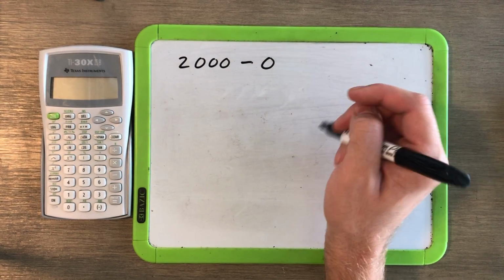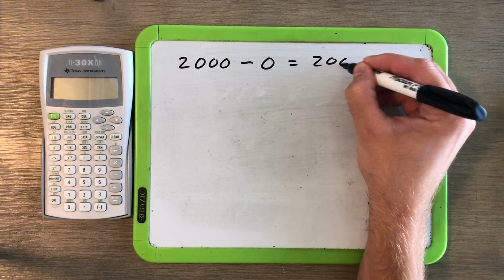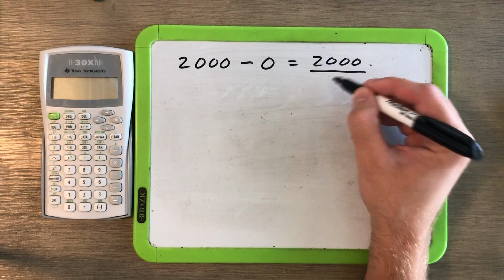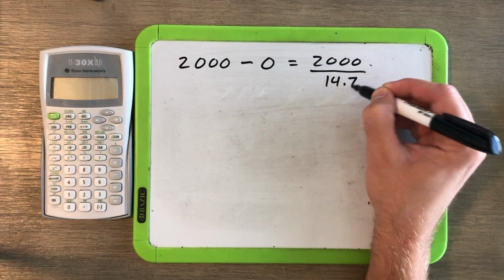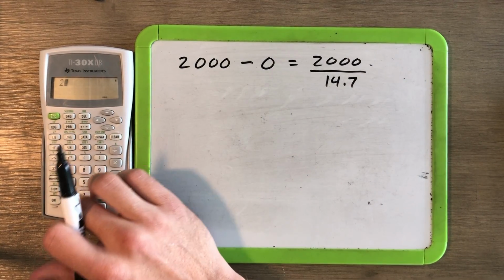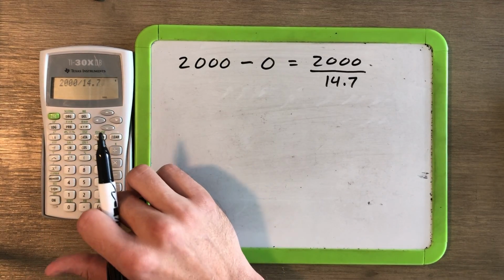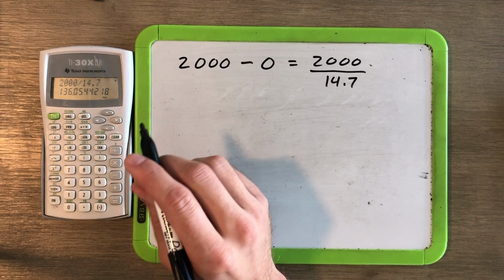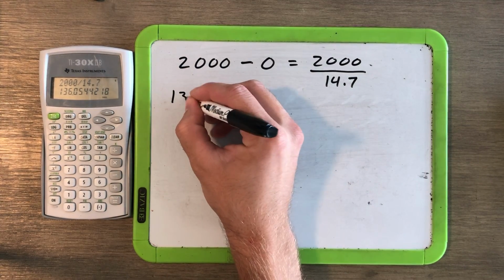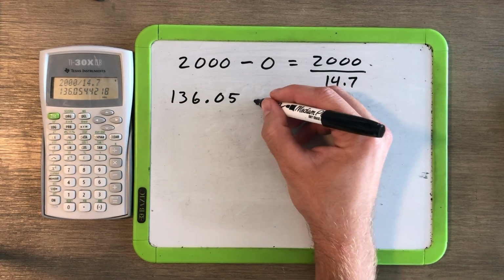And that's going to be equal to, obviously, just 2000. We're going to take that number and divide it by 14.7. So 2000 divided by 14.7 is equal to 136.05 ATM.